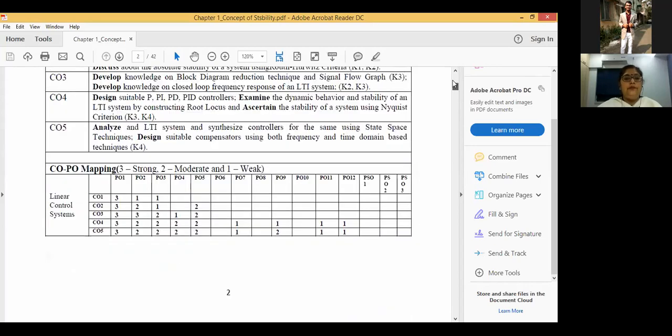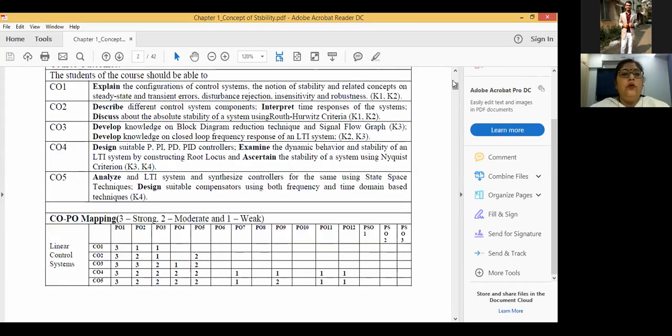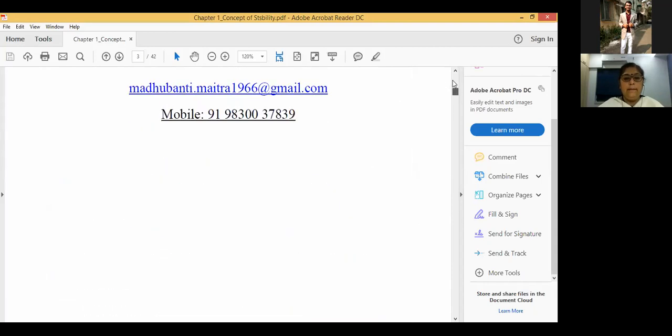And you know what is meant by course outcomes? I guess you know. Yes, sir. Course outcomes are also given in this page. CO-PO mapping are also given. So please go through this.